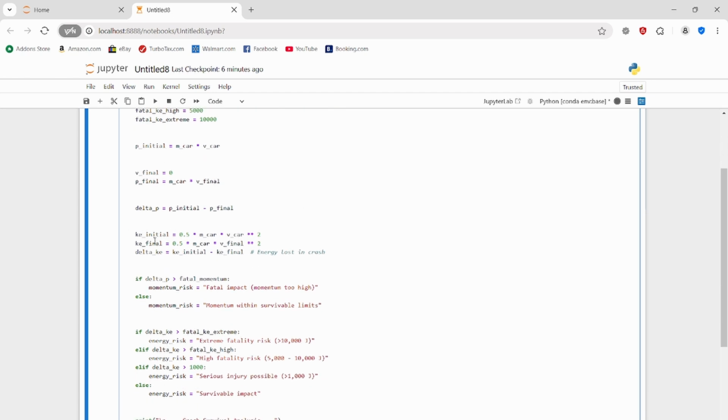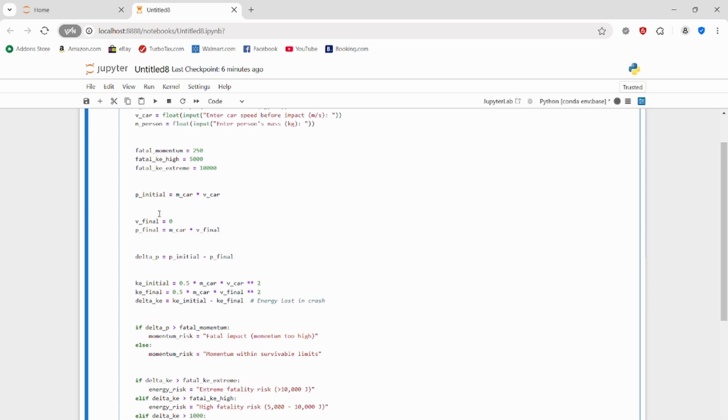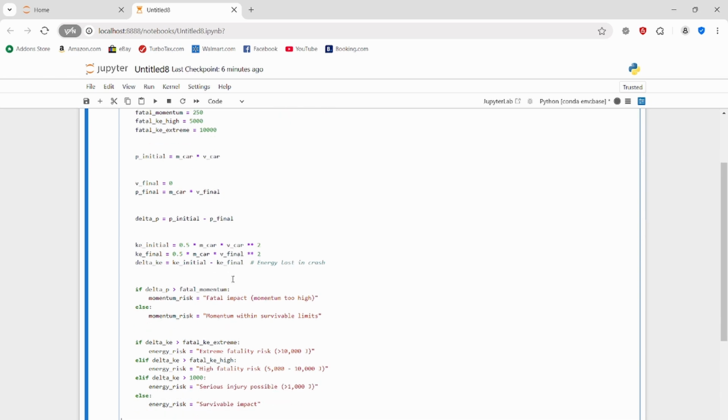Then we have to actually calculate the initial kinetic energy, which is 0.5, or instead we could just say 1/2 times the mass of the car times velocity squared, as we learned. Then we have to take the final kinetic energy as well, which we would just do the same, because the kinetic energy formula always stays the same. Same thing with momentum, by the way, it doesn't change. We've just taken the final velocity for this as zero. Same thing here. Final velocity is zero.